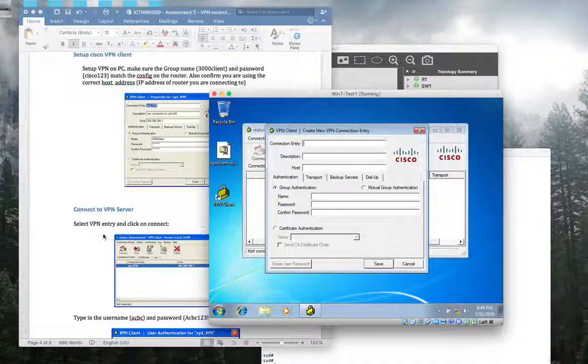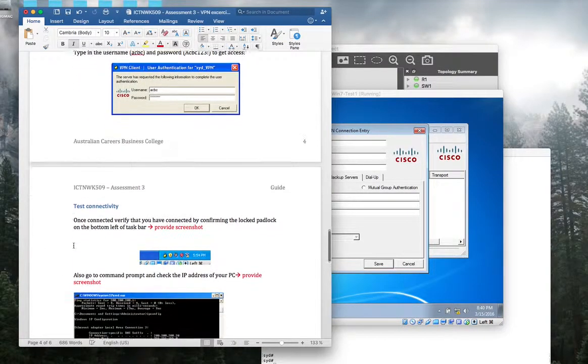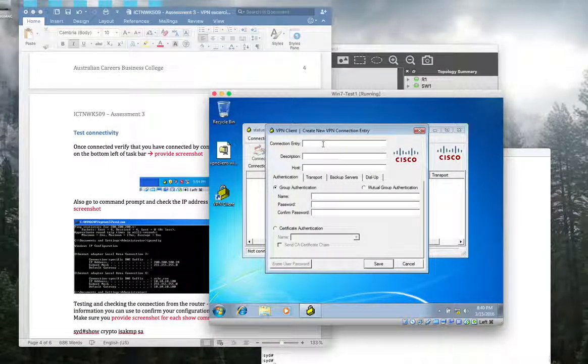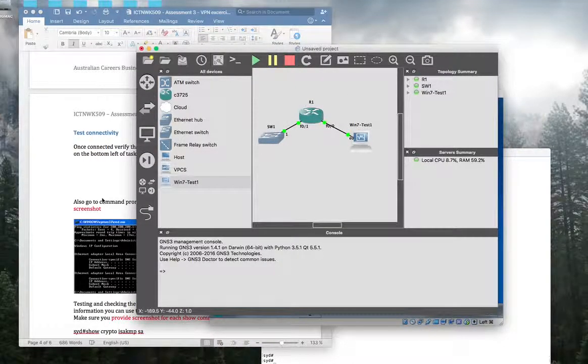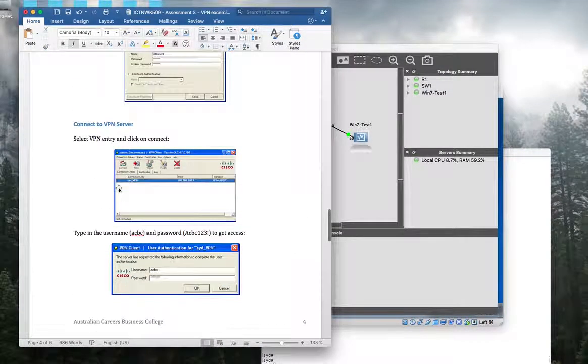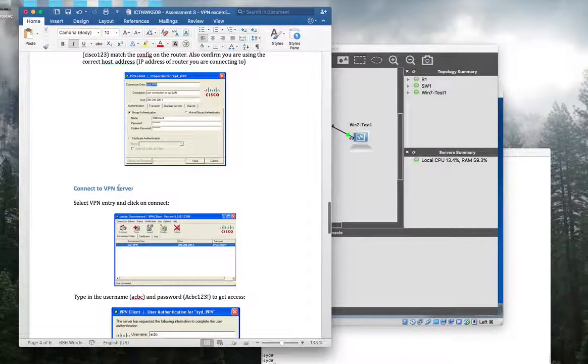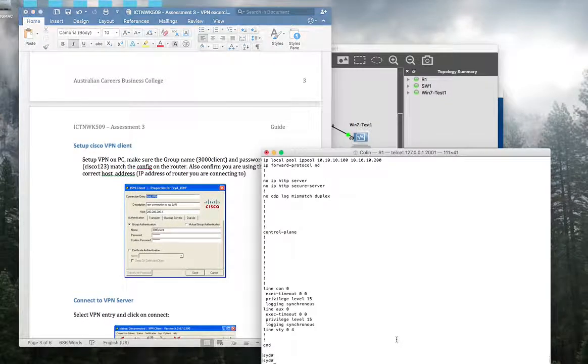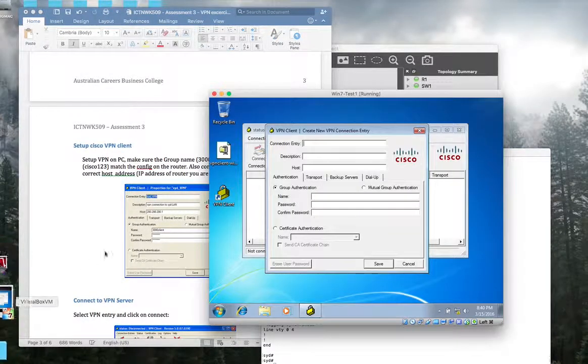In the connection entry, you will type some information, like you will give some name for this VPN connection name. You can give whatever name, but I will follow our guide. Our guide said this is Sydney router VPN.